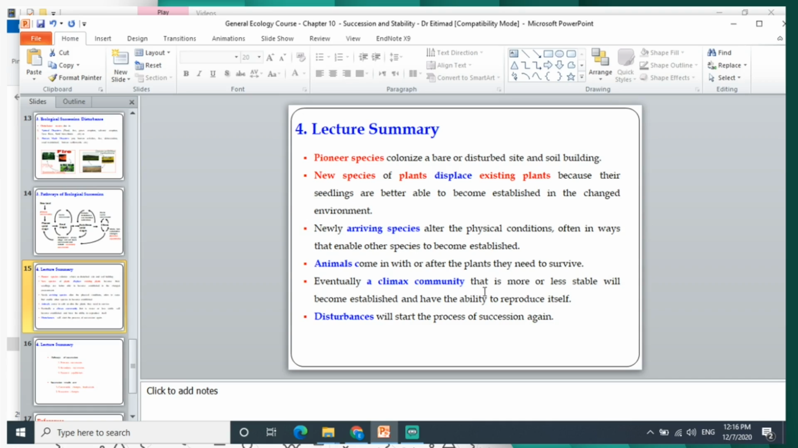Animals come in with or after the plants they need to survive, and then eventually we will have an established community, a climax community that is more or less stable and will become established and have the ability to reproduce itself until a disturbance happens that will start the process of succession again.